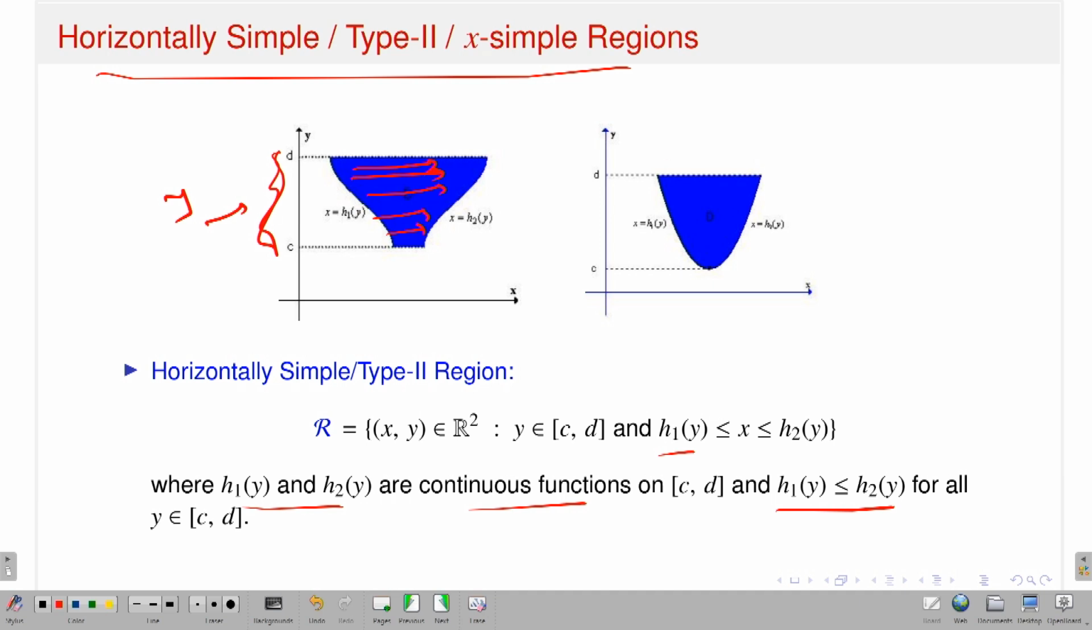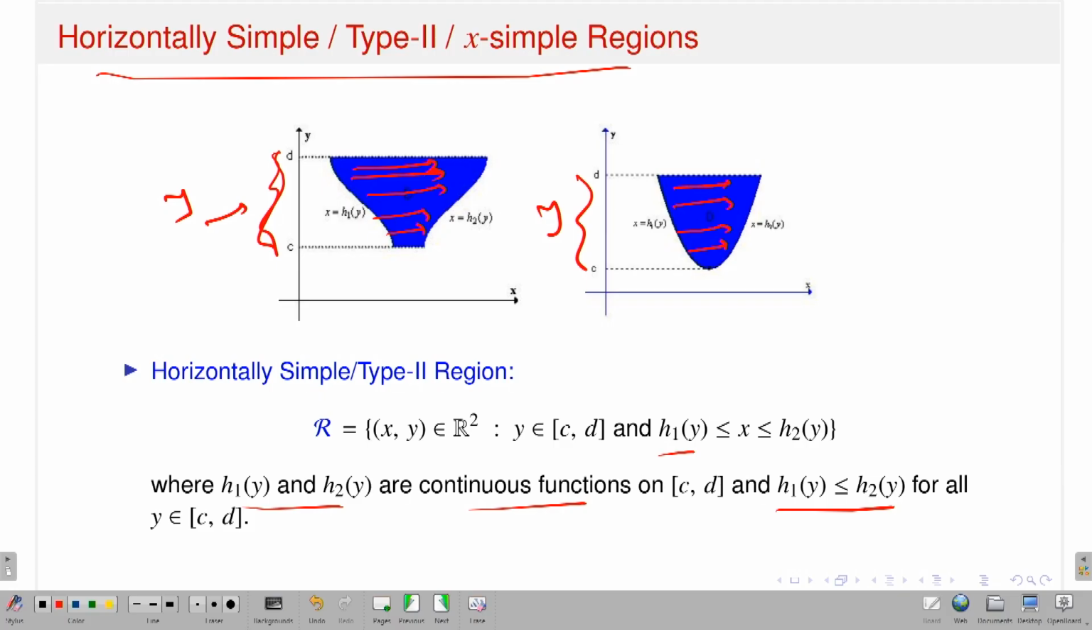This is called horizontally simple, type 2, or x-simple regions. Similarly, look here: y is fixed from c to d, but x varies from h1(y) to h2(y). So that means x varies from this to this. This is called horizontally simple.